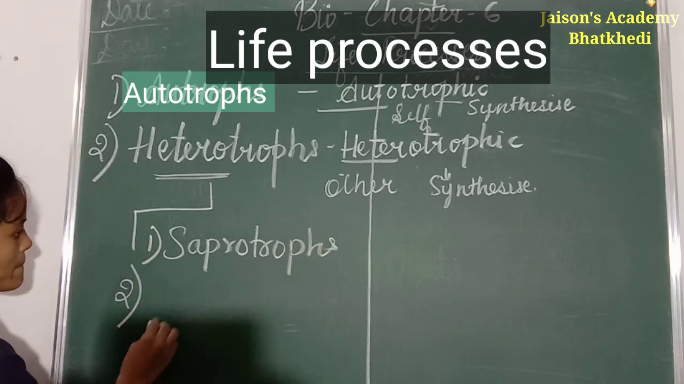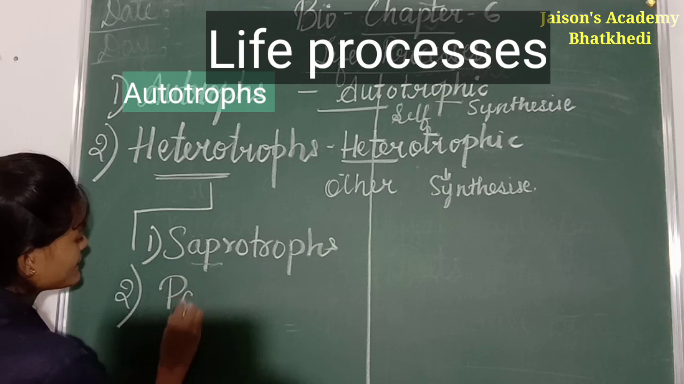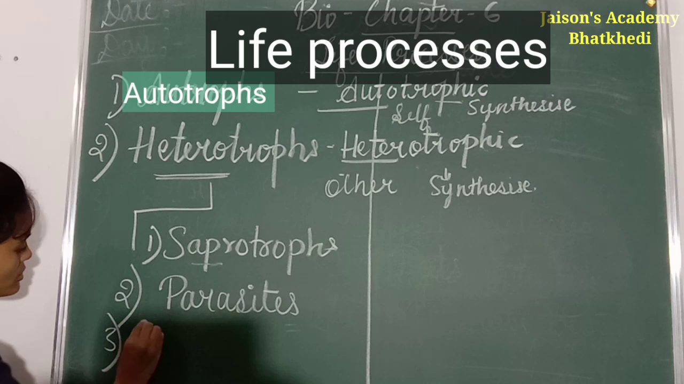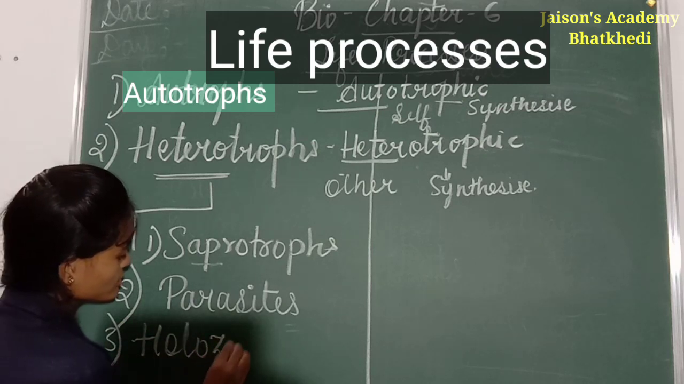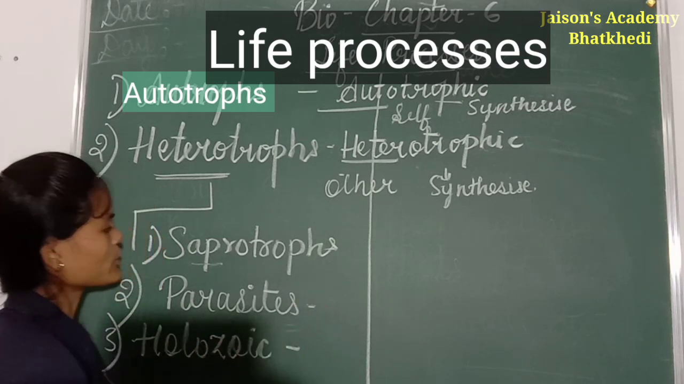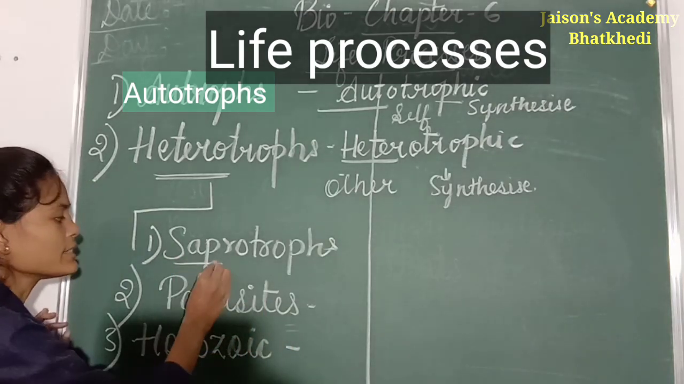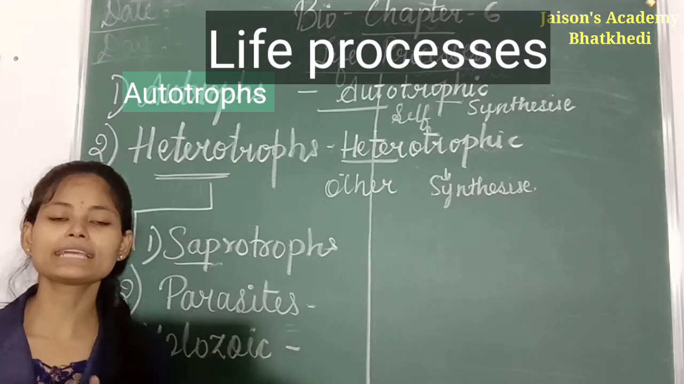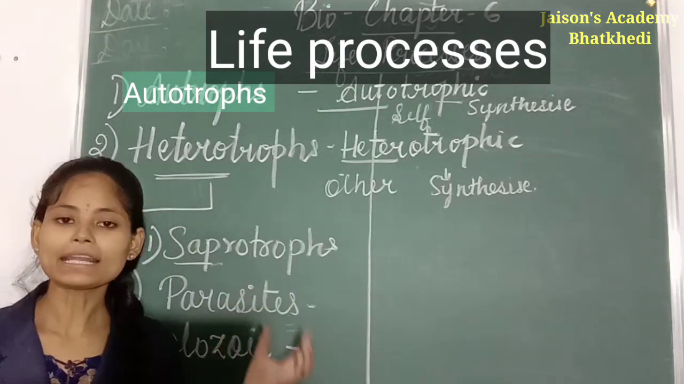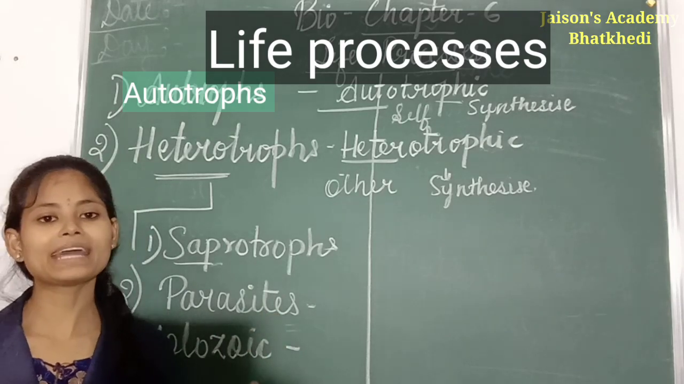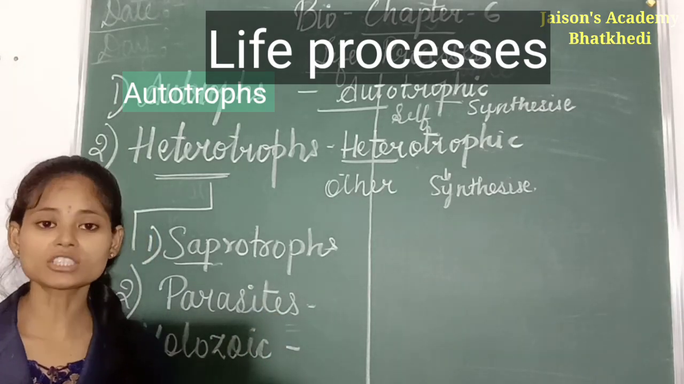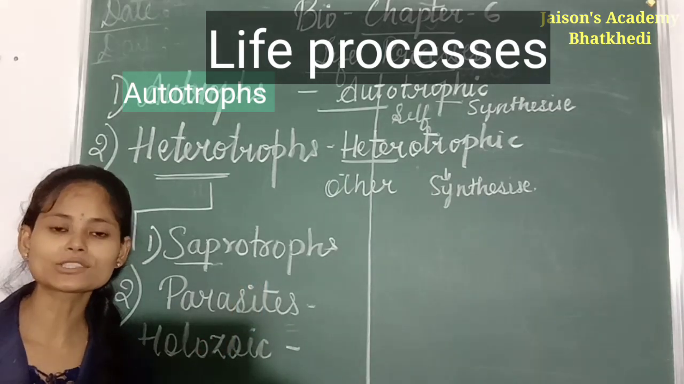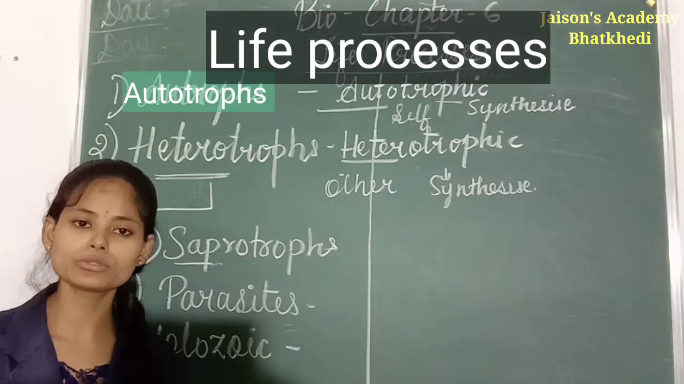Number two, parasites. Number three, Holozoic. Now see, what are saprotrophs? Basically, the organisms which derive their food from dead and decaying organisms. Such type of organisms are called saprotrophs, and such type of nutrition is called saprotrophic mode of nutrition.